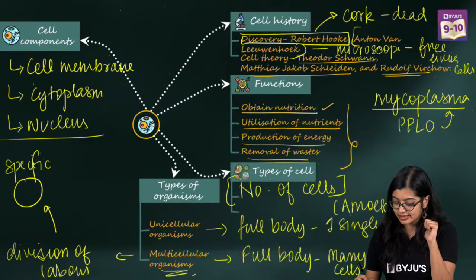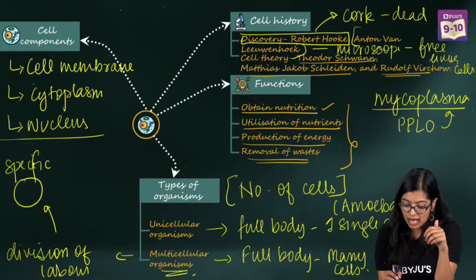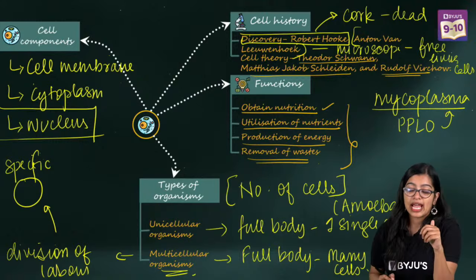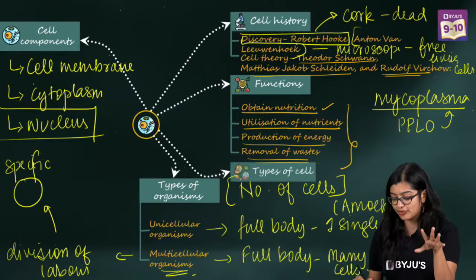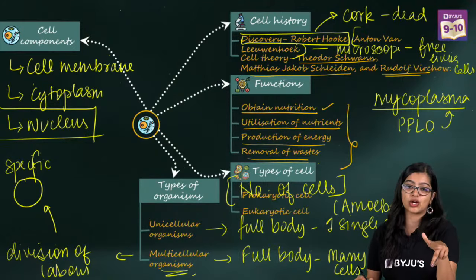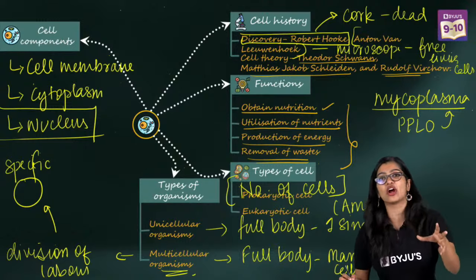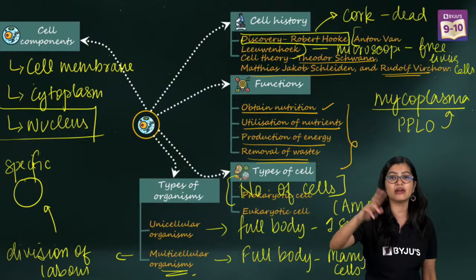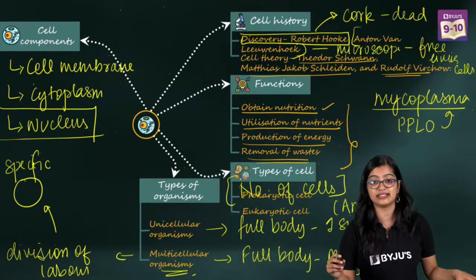These components are very important as well. Especially when we talk about the type of nucleus, we also have two types of cell, which are prokaryotic cell and eukaryotic cell. I will cover prokaryotic and eukaryotic better when I talk about the nucleus. Now, someone asked me a very interesting doubt.